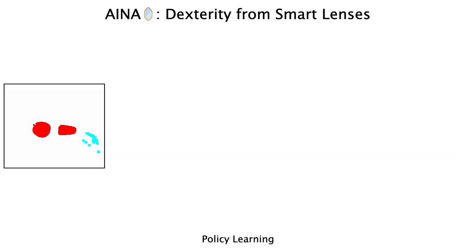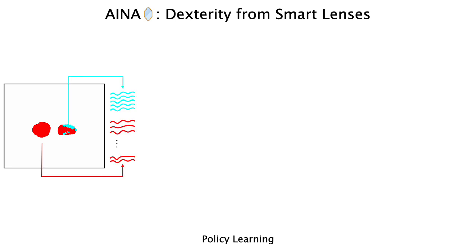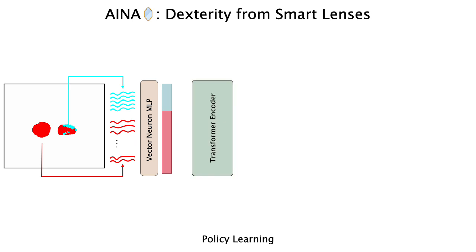After this extraction, given a history of object and fingertip key points, we first pass them through a vector neuron MLP to obtain a latent representation for each point. These latents are then fed into a transformer encoder as separate tokens. But since only fingertips have correspondence across different demonstrations, we apply learned positional encodings only to the fingertip tokens.